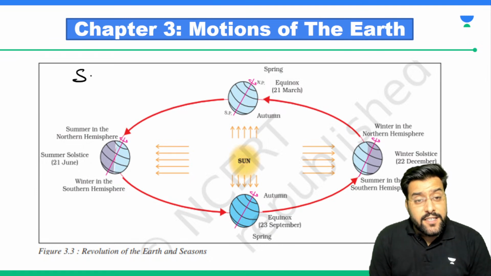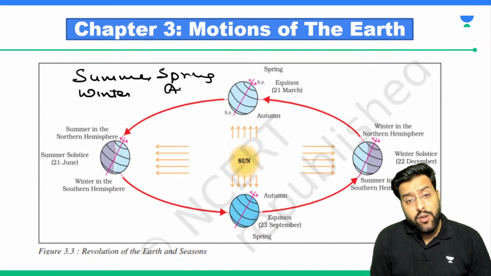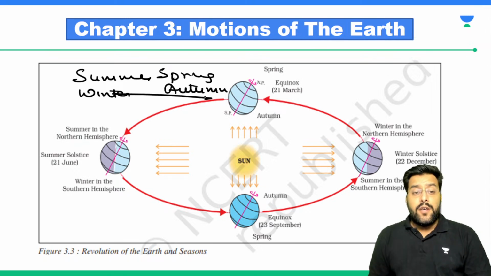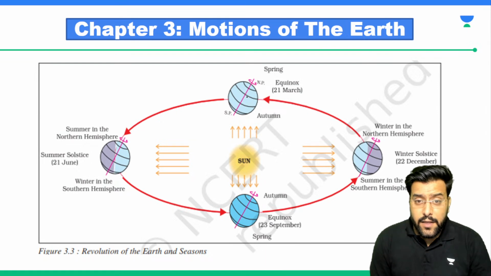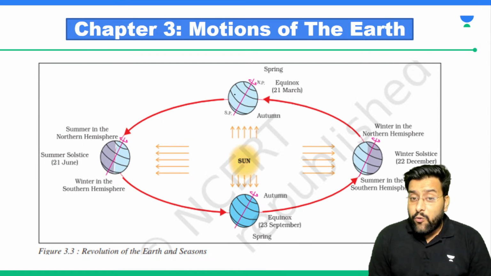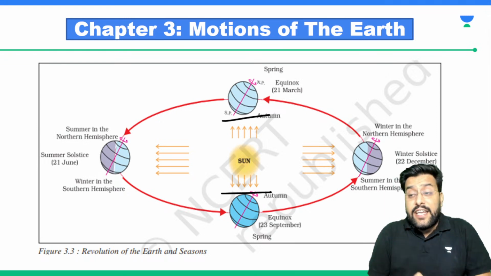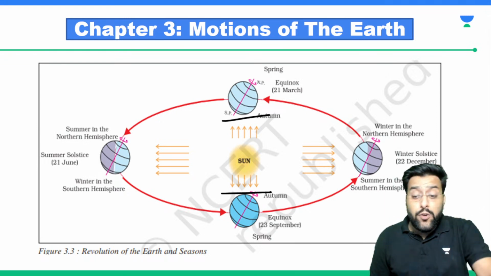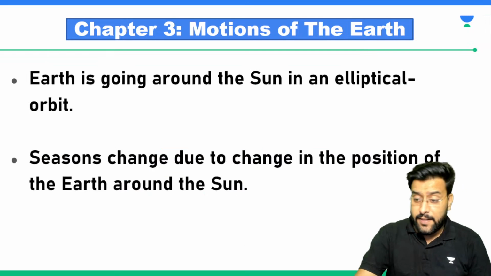So we see four seasons: summer, winter, spring, and autumn. So what happens is, there is a point when one fourth portion of earth is facing the sun, and then we have a time when another portion of the earth is facing the sun.